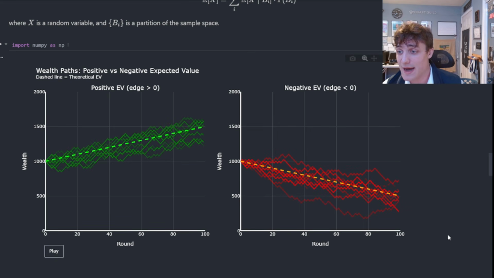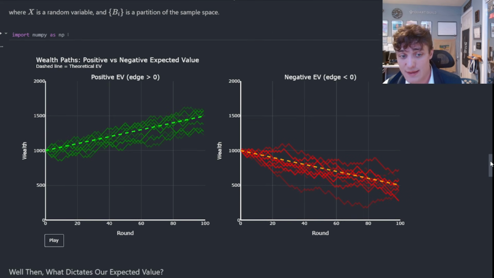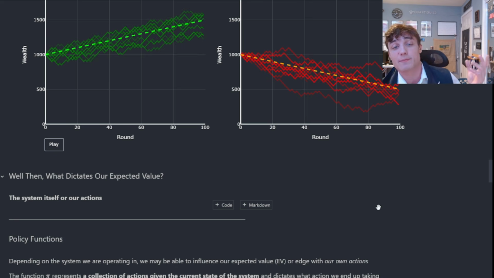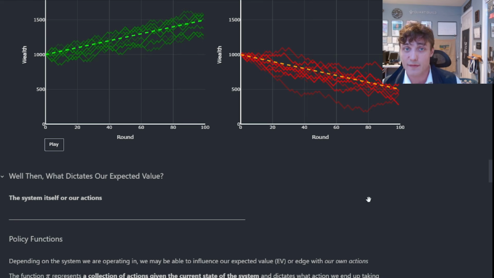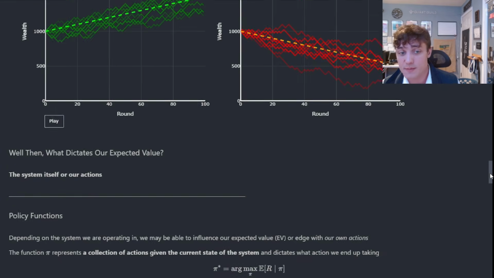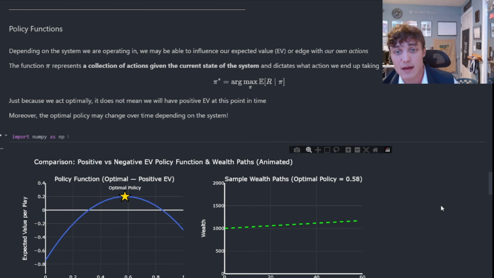The question you should be asking yourself now is, what dictates then our expected value? That is going to be either the system itself that we are interacting with or our actions. This brings us to the idea of a policy function. A policy function is a collection of actions that we can take based on our current state in efforts to maximize our expected value. What does this actually look like?